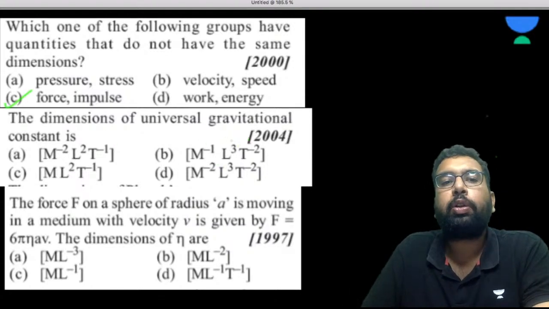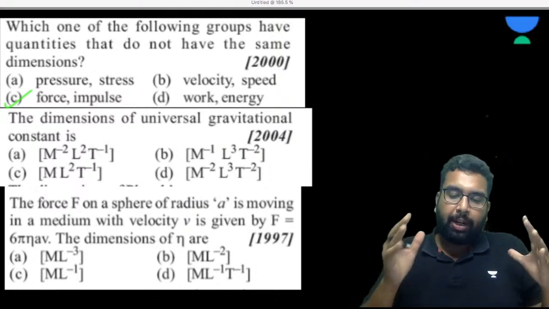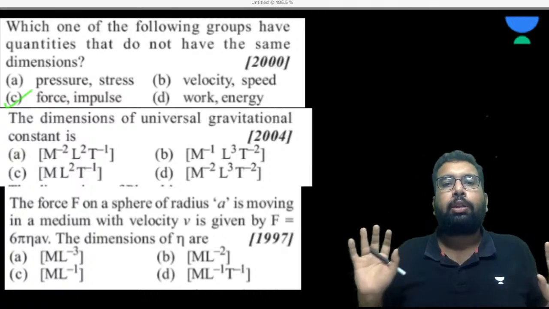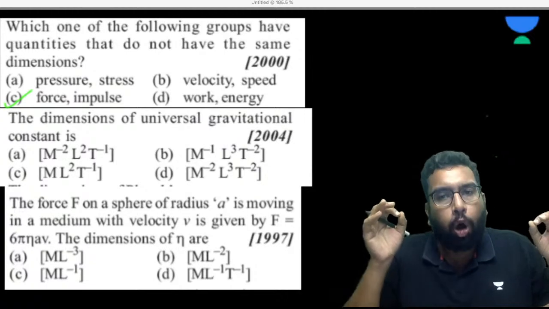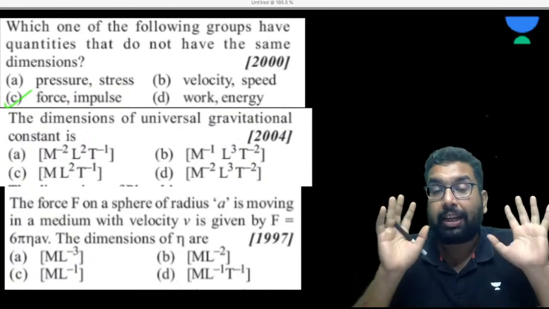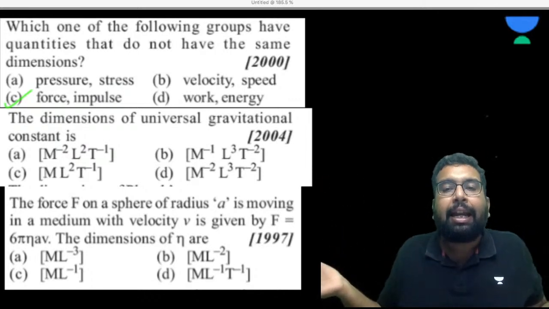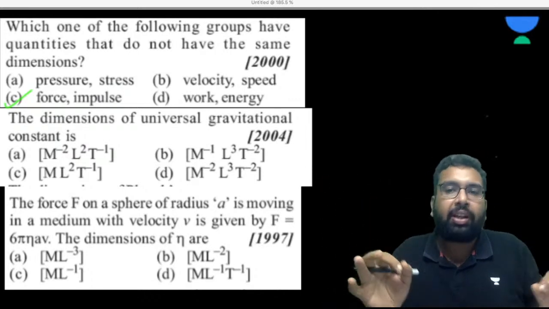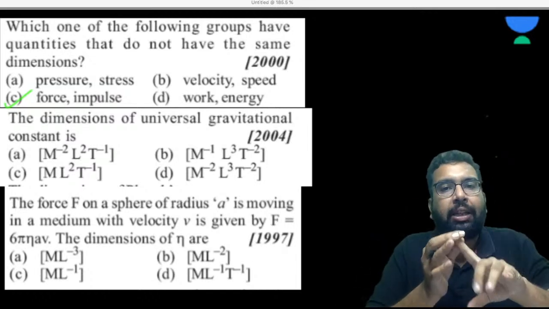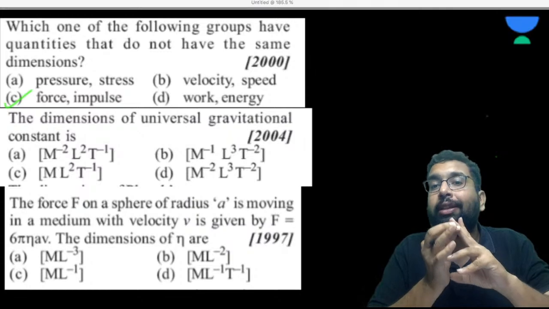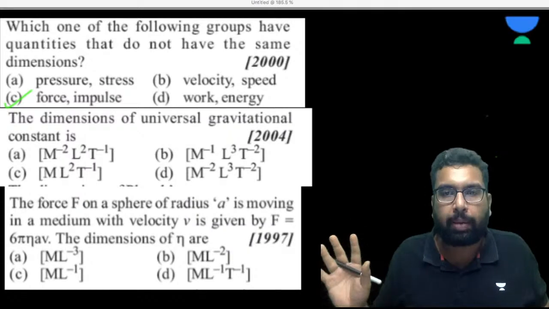The dimension of the universal gravitational constant. To develop the dimension, you must know the formula or the unit. One more point: not all constants are dimensionless. If there is a constant like a number 2, 3, 4, up to 10, it has no dimension. Any physical quantity is represented by its numerical value and its unit. A number has no dimension, pi has no dimension.